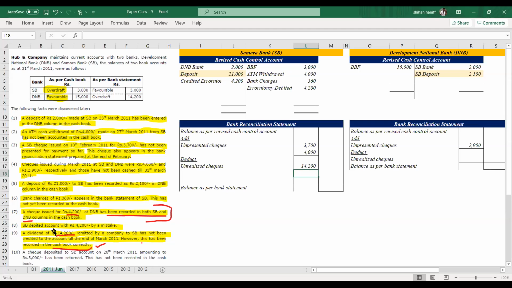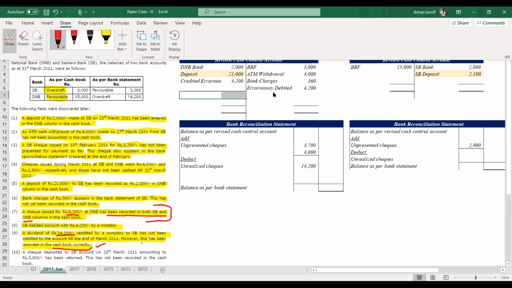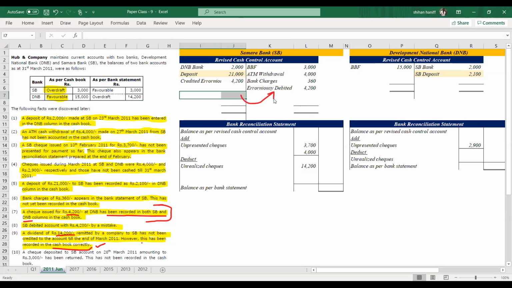Transaction number 8. Transaction number 8 is SB debited the account with 4,200 by a mistake. So if they have debited 4,200 by a mistake, we have to credit that into the bank account, into the cash control account. Transaction number 8, it's an error, a cash book error. Right? Then transaction number 10.